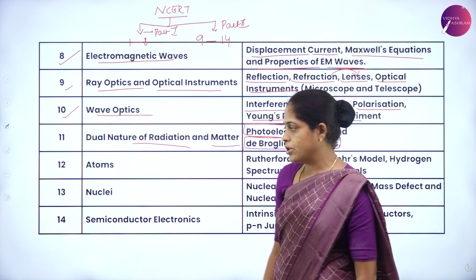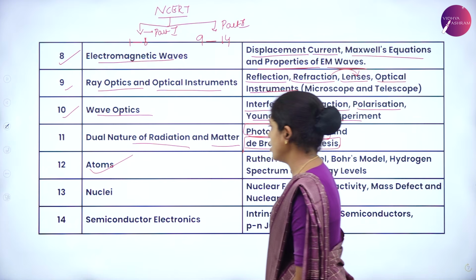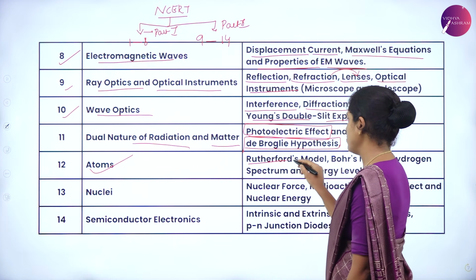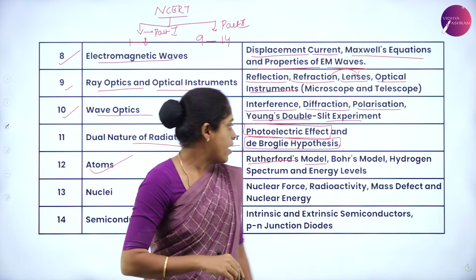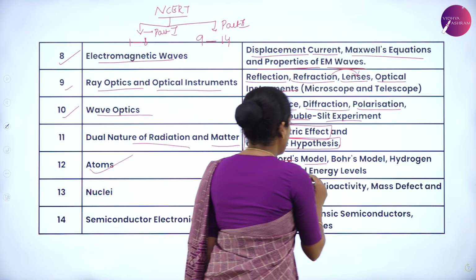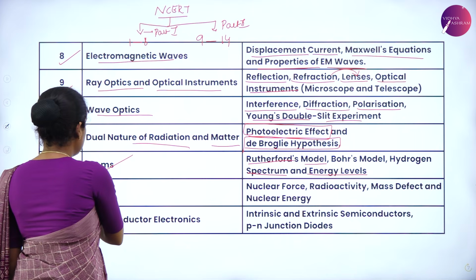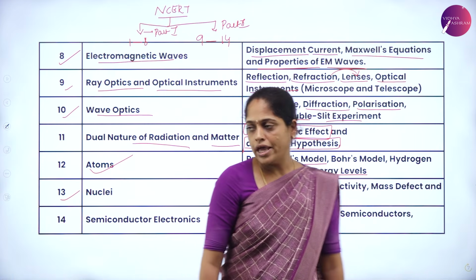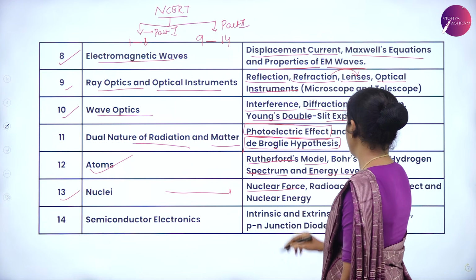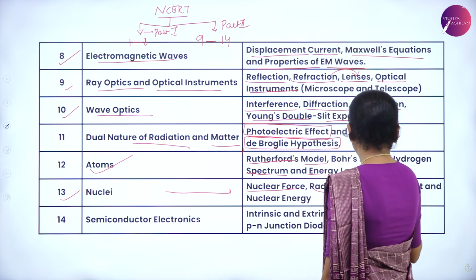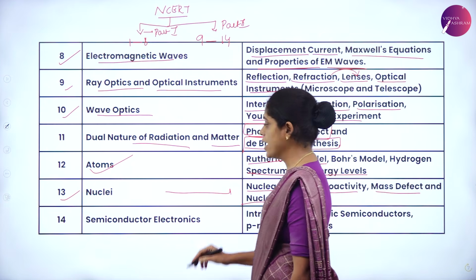The 12th chapter is atoms. In this chapter, we discuss the structure of the atom according to the Rutherford model, Bohr's model, and the hydrogen spectrum and energy levels. The 13th chapter is nuclei. In this chapter, we come to know nuclear force, radioactivity, mass defect, and nuclear energy.